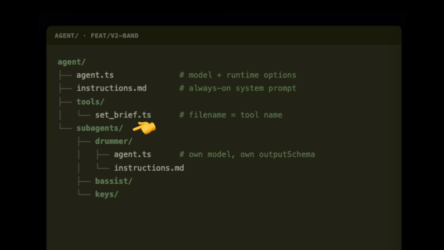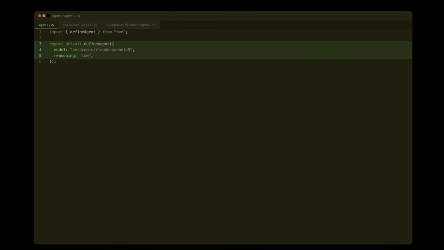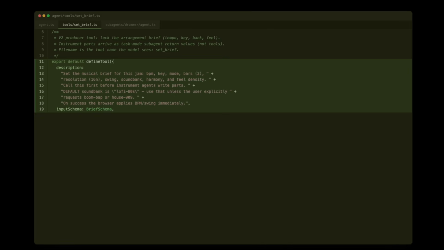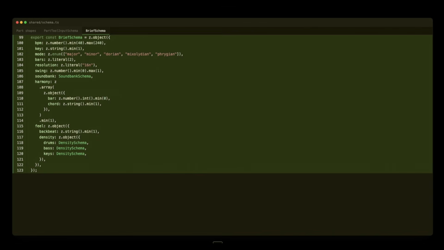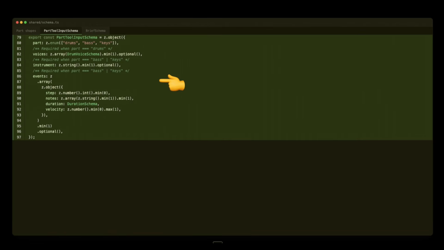Sub-agents are simply folders. And at first glance, if you're familiar with Next.js, it's not that dissimilar to how Next.js handles routing through folders. In the code, agent.ts defines the model and the reasoning effort. A tool is a function that the model can call with a fixed input shape. In this case, the producer agent has one tool, which we'll call set brief. And that will handle storing the key, the tempo, the swing, and the sound bank. The instrument sub-agents don't really use tools. They run in something called task mode, which means that they return a single structured part as their answer.